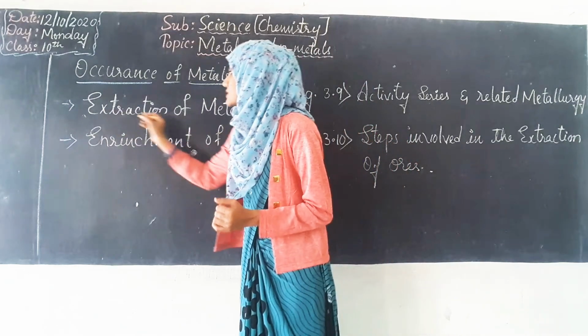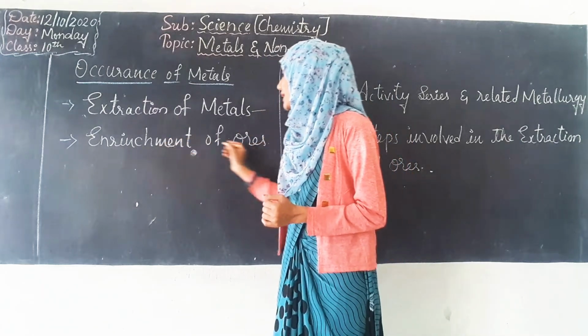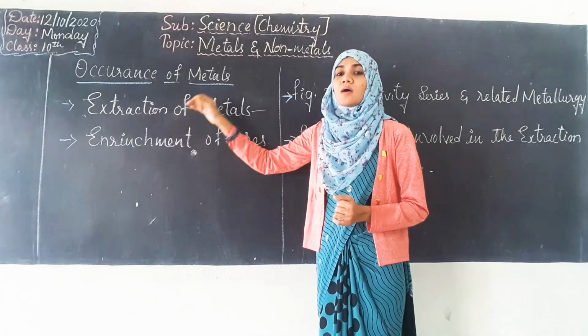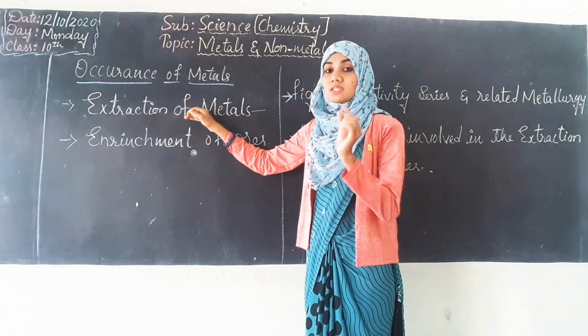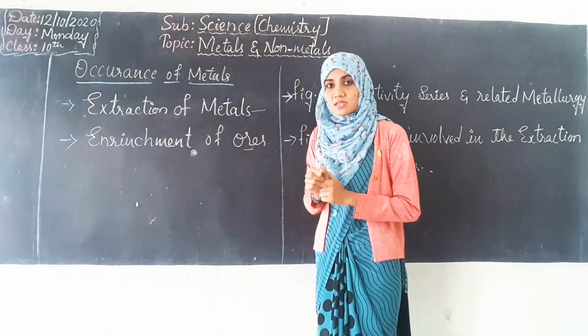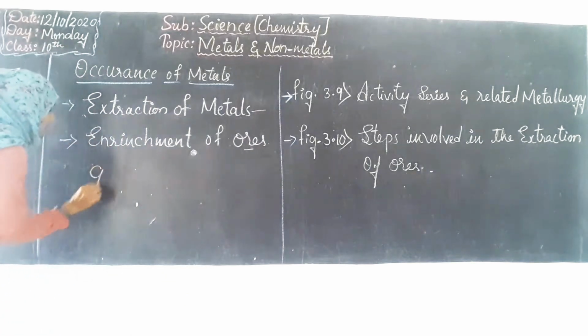The first step will be extraction of metals. The second step will be enrichment of ores. It is not exactly a step, but we will also learn some terms which are related to the extraction of metals, like the term gangue.